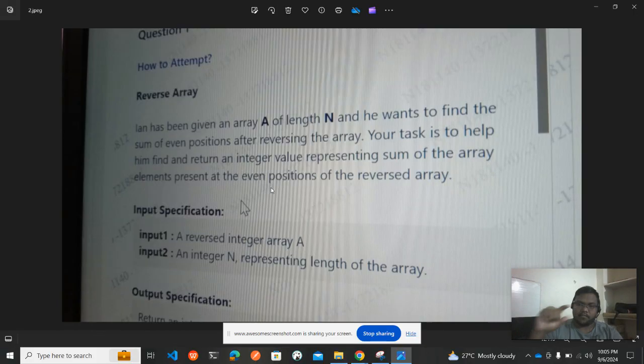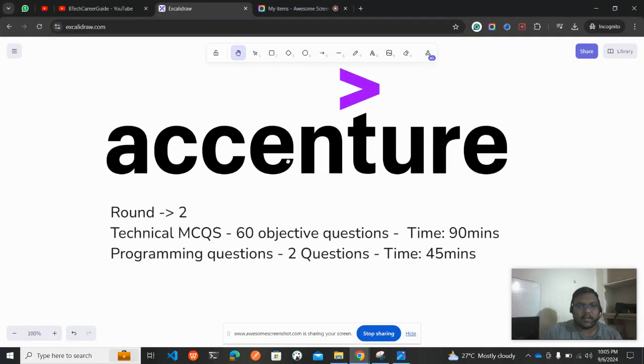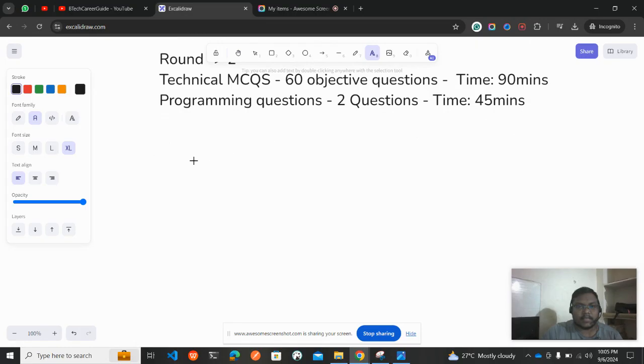In 5 4 3 2 1, the 5 is at an even position, which is position 0, then 4 is at position 1, which is an odd position, then 3 is at an even position, which is position 2, and then 2 is at position 3, and 1 is at position 4. Did I mess up? Okay, let me do this on the box.